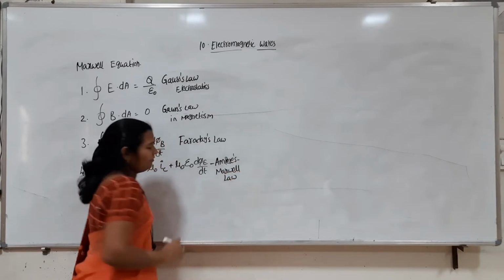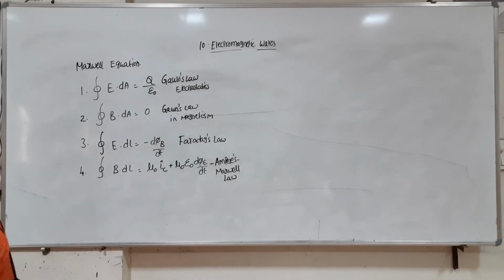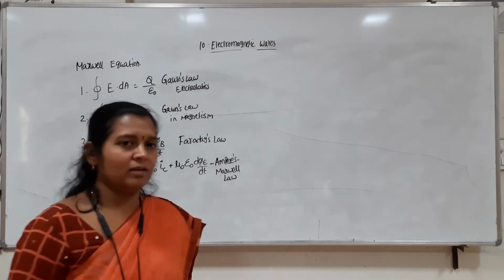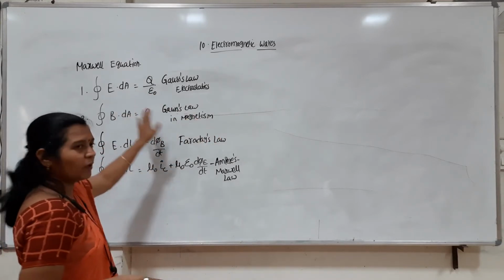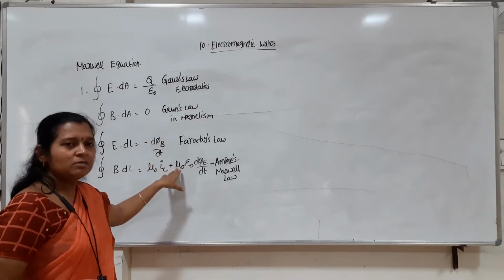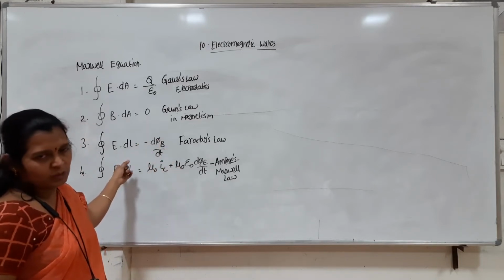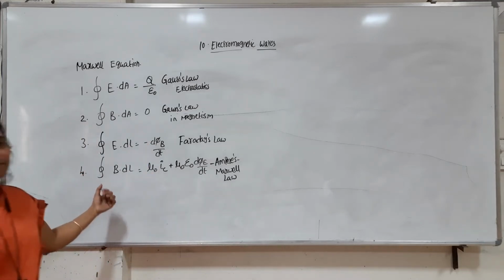By modifying this Ampere circuital law, all four equations got the symmetry. If the charge is at rest, around it there is an electric field. If the charge flows with some velocity, there is a magnetic field. The change in magnetic flux with time gives rise to an electric field. The change in electric flux with time gives rise to a magnetic field.